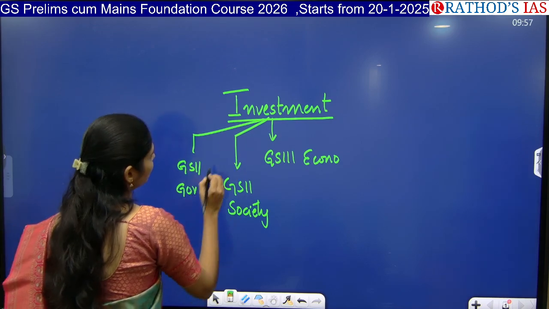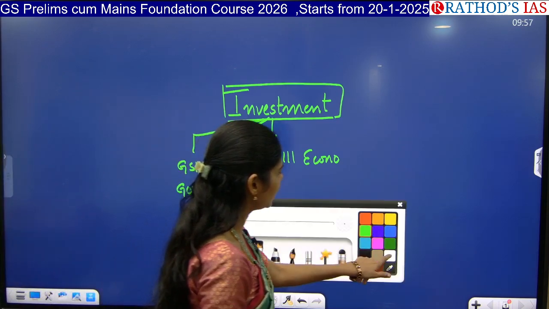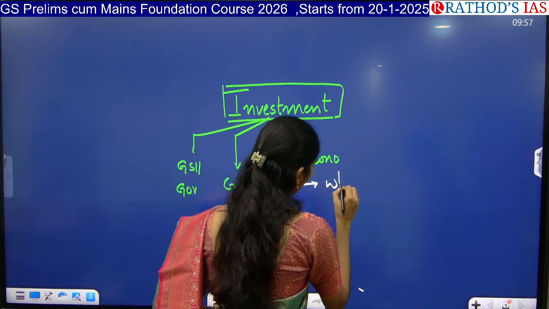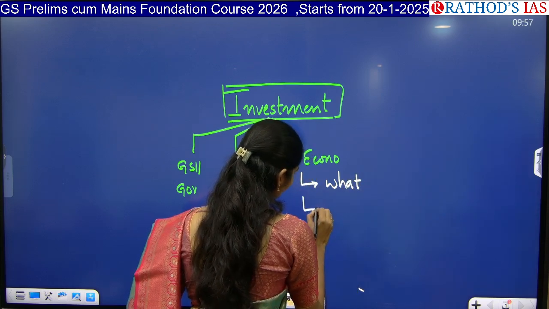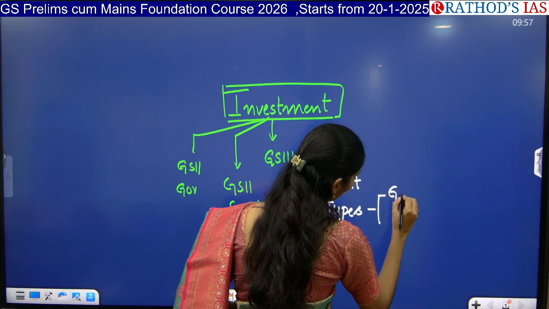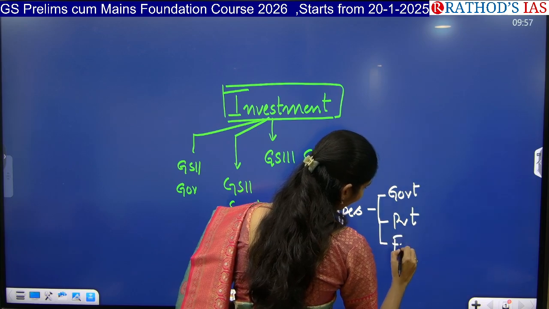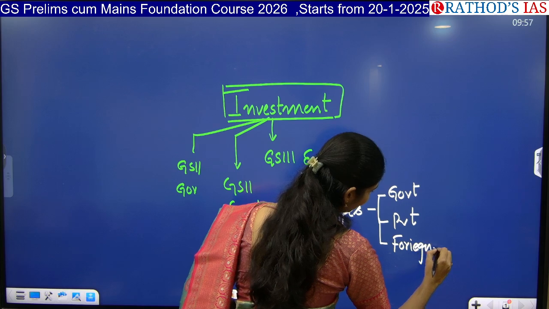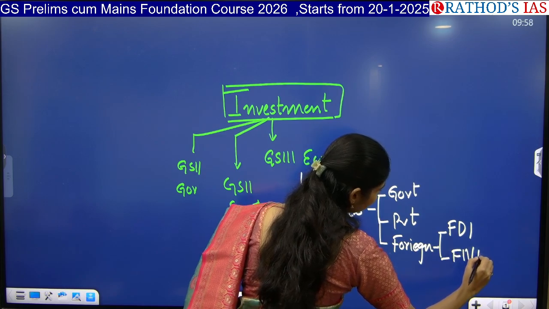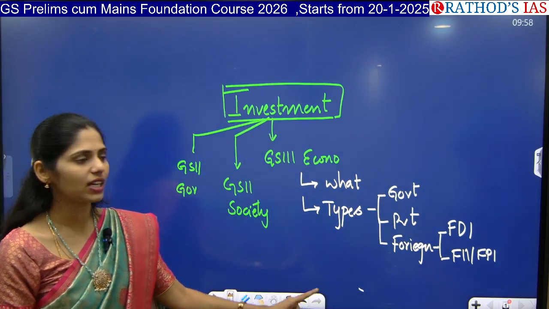So now let us see how this single topic is interrelated with other subjects in your GS. Now let me tell you what dimensions you have to see. From the economy point of view, you have to understand the meaning of investment. We have different types of investments: government investment and private investment. The next one is foreign investment, and in this we again have types, FDI, FII or FPI. You have to know the difference between government investment, private investment and foreign investment.